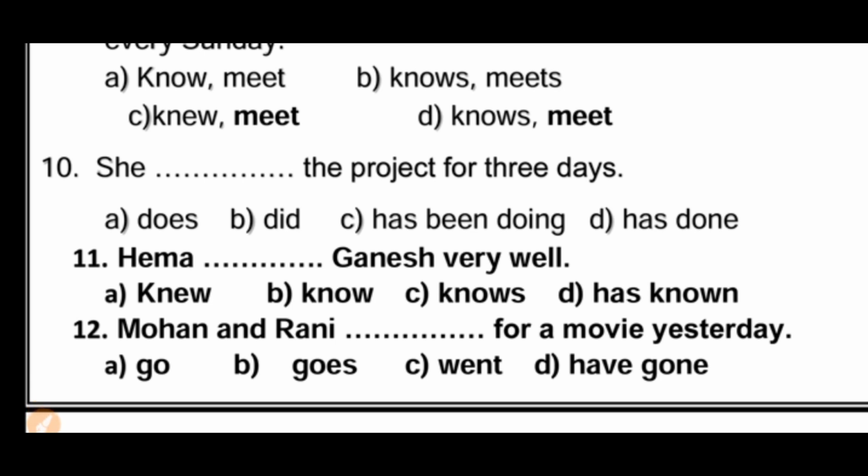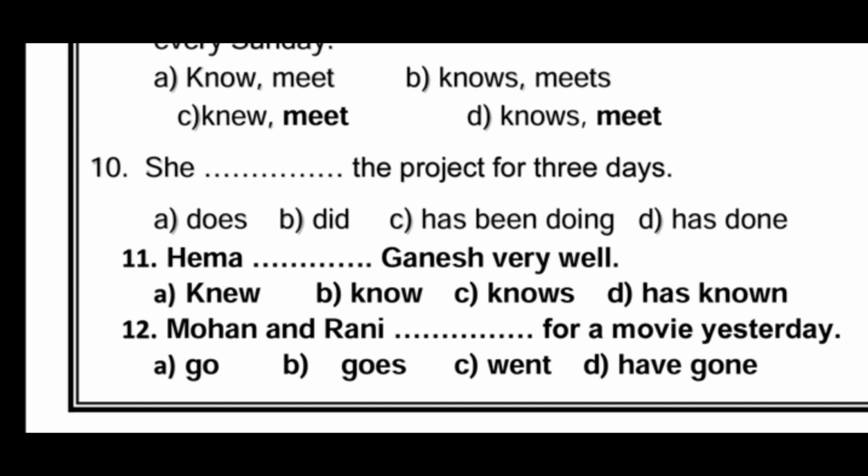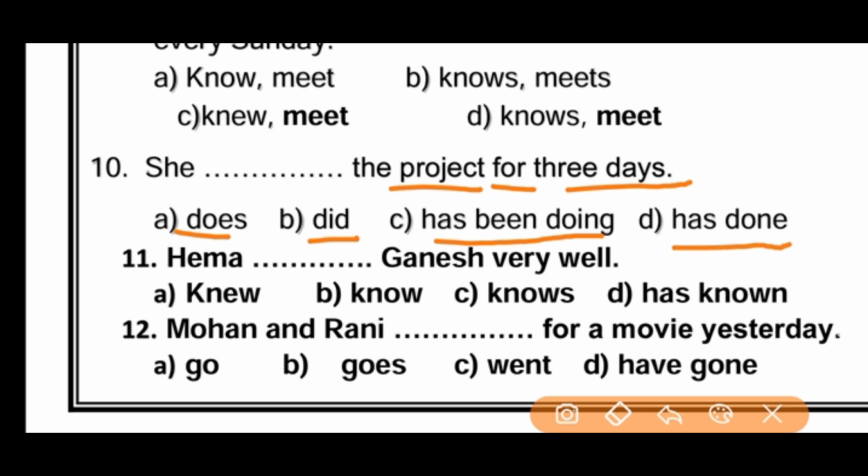She ___ the project for 3 days. Identify. Options are does, did, has been doing, has done. Friends, can you identify which tense it is? Yes, here one clue about for and since. Since and for, we can use these keywords in the present perfect continuous tense. What is the structure? Yes, has been or have been, V1 plus ing form.